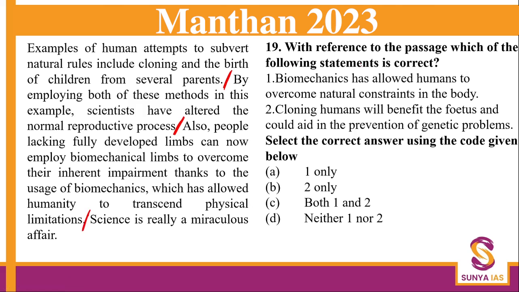Now, what are we going to find? Which of the statements are correct? Here we are talking about science, and you have to talk about just the explicit information. Don't take stress and don't leave these kinds of questions in the exam. Biomechanics has allowed humans to overcome natural constraints of the body. Yes. Cloning humans will benefit the fetus and could aid in prevention of genetic problems. Now see guys, here it is not saying that it will prevent genetic problems. So very easy, not explicitly given, your answer is A.